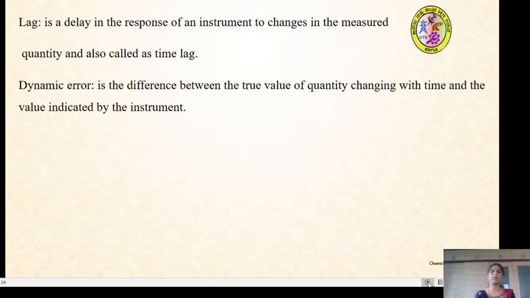So now in this session you have understood what an instrument is exactly, and the different classifications of instruments based on purpose and physical assembly.